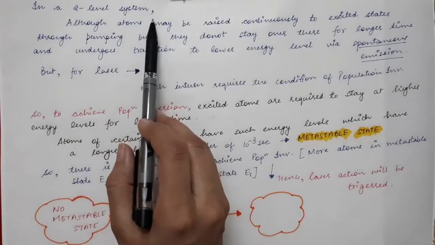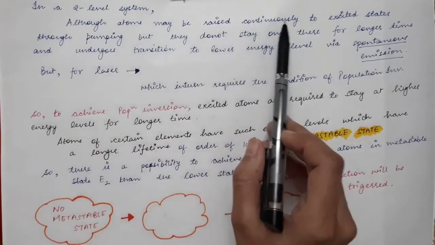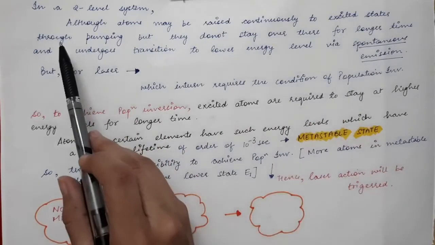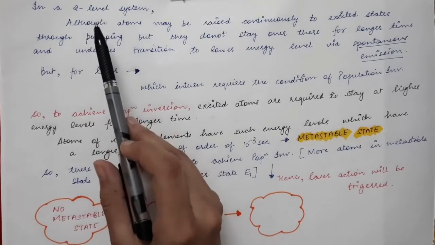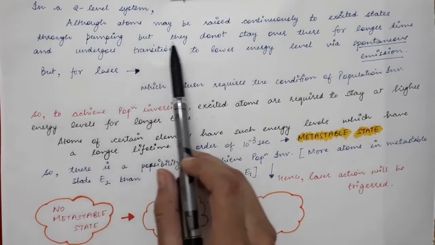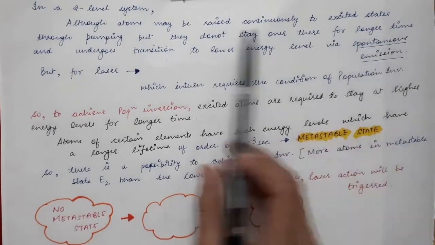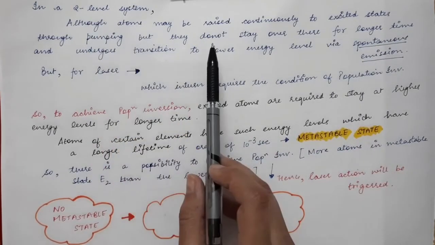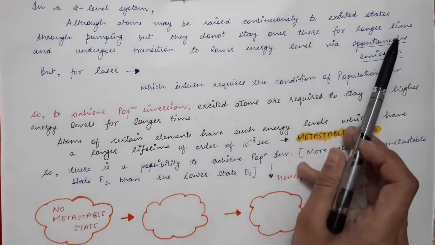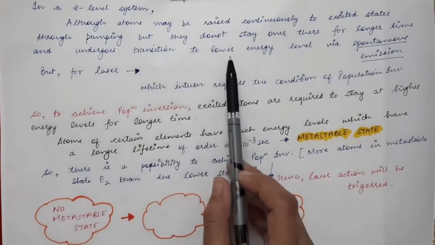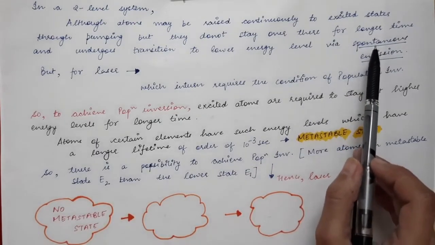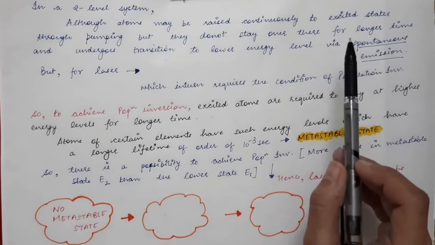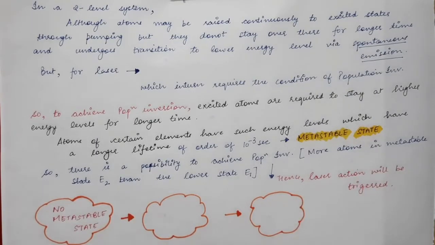In a two-level system, although atoms may be raised continuously to the excited state through pumping, they do not stay there for a longer time. So here we are talking about only a two-level system. The atoms do not stay in the excited state for long, and they undergo transition to the lower energy level via spontaneous emission. So they again go to the ground state via spontaneous emission. So no population inversion condition can be achieved in the case of a two-level system.